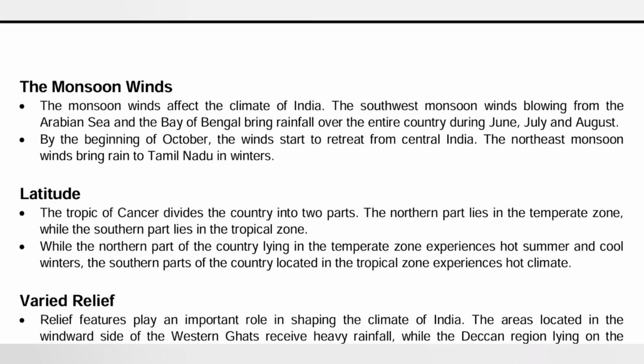Now, there are two types of monsoon in India. First is the normal monsoon, and the other is the retreating monsoon. So what is the retreating monsoon? In this, first the wind goes from south to north, and after a while it comes back from north to south and goes back to the sea. Then latitude. The Tropic of Cancer divides India into two parts, the northern part, which lies in the temperate zone, and the southern part, which lies in the tropics. India is divided by the Tropic of Cancer into two halves. So that also is one of the factors of temperature.